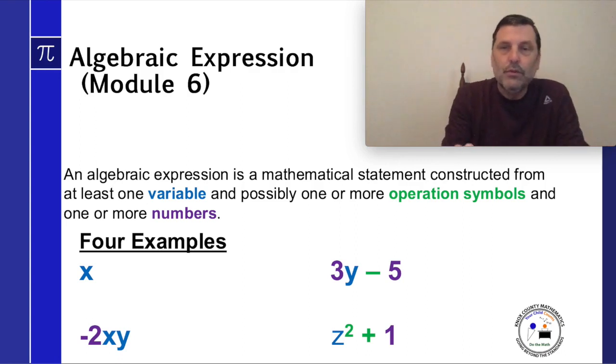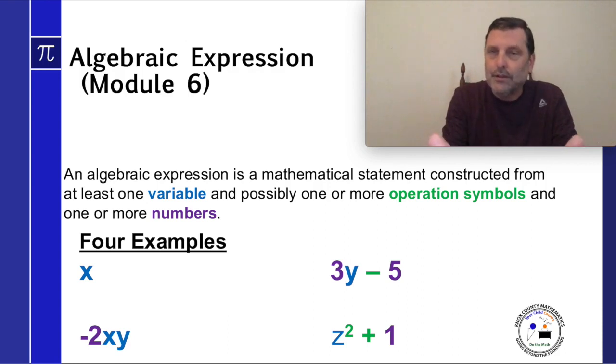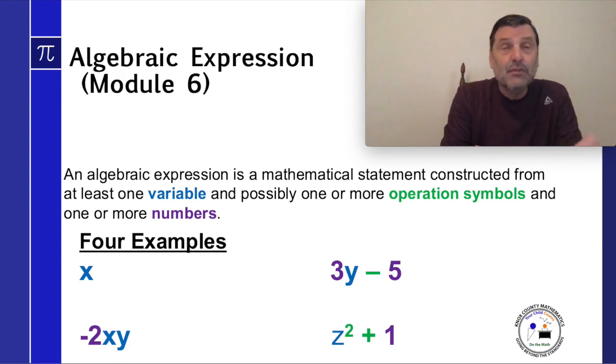Operation symbols. We've got the subtraction in green, the addition, and that little 2. Remember, that's an exponent, and that is an operation. That is something that changes numbers we operate on. And then our numbers are in purple. A reminder, if the numbers are in front of the variables, like the -2 and the 3, those are considered coefficients. If the numbers are standing alone, then they represent what we call constants.